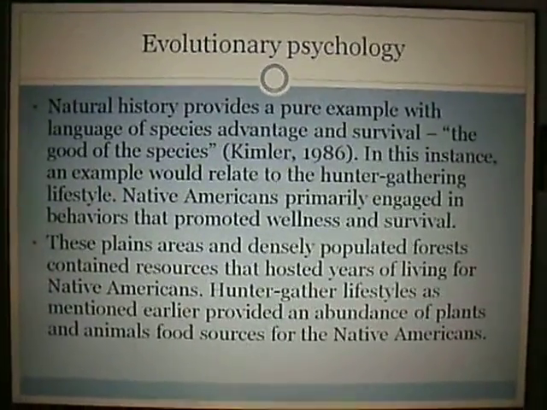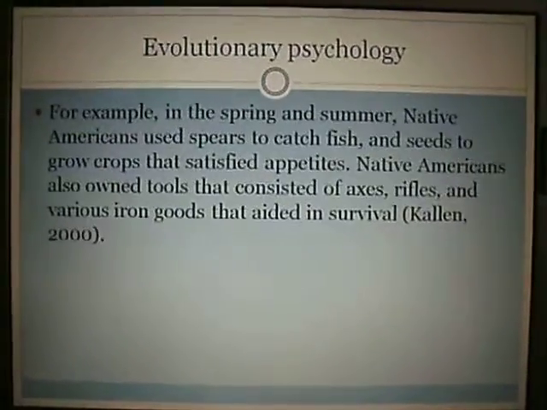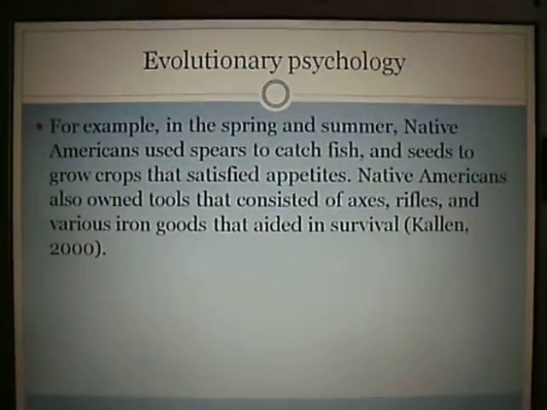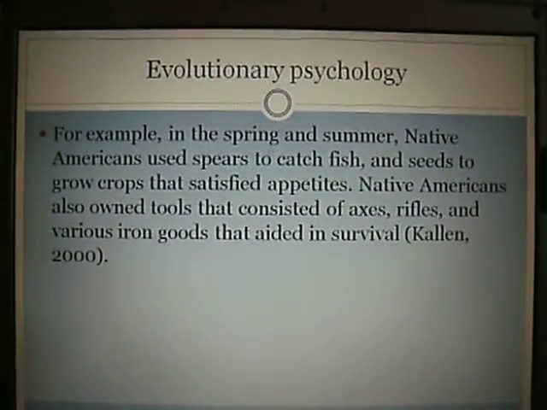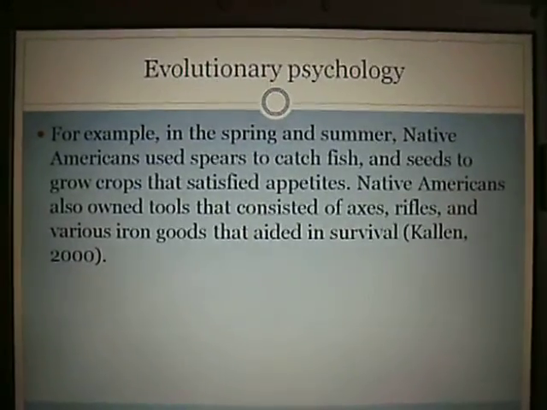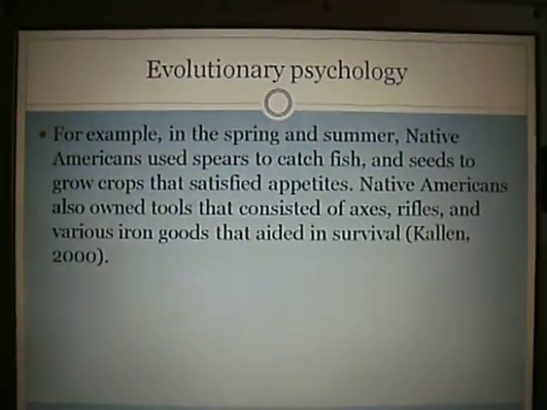Hunter-gatherer lifestyles, as mentioned earlier, provided an abundance of plant and animal food sources for Native Americans. For example, in the spring and summer, Native Americans used spears to catch fish and seeds to grow crops that satisfied appetites. Native Americans also owned tools that consisted of axes, rifles, and various iron goods that aided in survival.